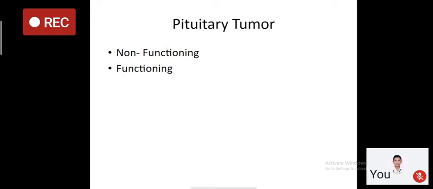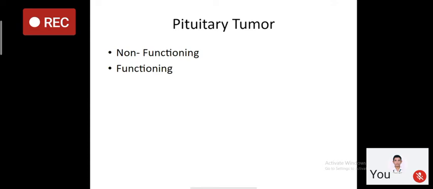Coming to the last part of today's lecture, about pituitary tumors. Pituitary tumors in the pituitary area are quite common, and there are various ways to classify them. One way is they can be non-functioning or functioning. Non-functioning means they are not secreting any hormone. Only a mass lesion is present. Another is functioning. When it is secreting, say, ACTH, it becomes Cushing's disease.